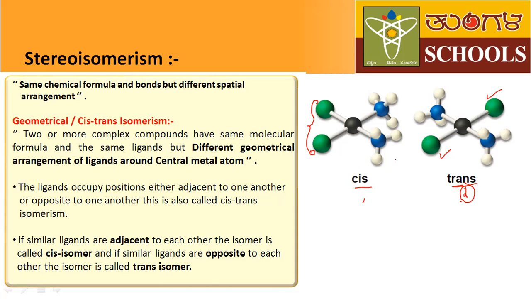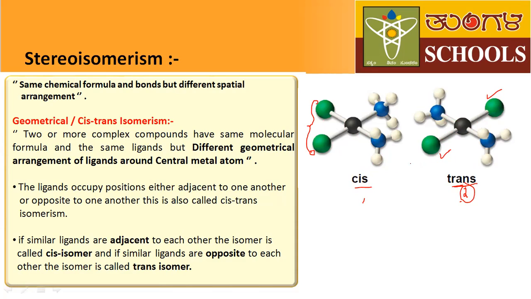These two complexes have the same molecular formula and the same types of ligands, but there is a difference in the arrangement of ligands around the central metal atom. In the first compound, two green ligands are adjacent to each other, but in the second compound, two green ligands are opposite to each other.